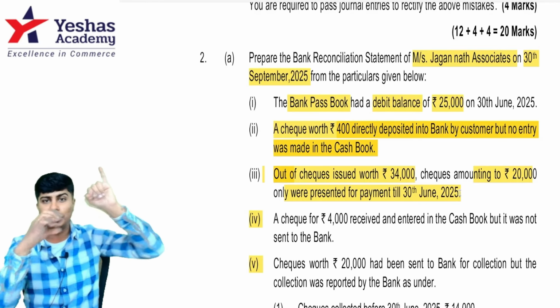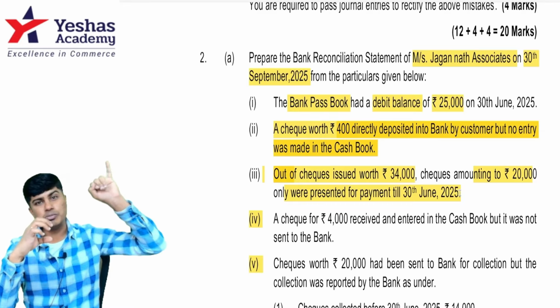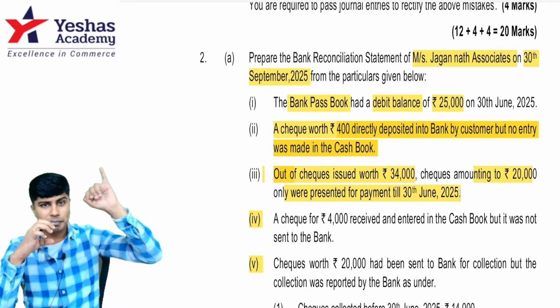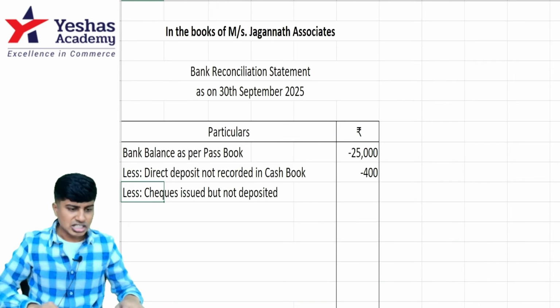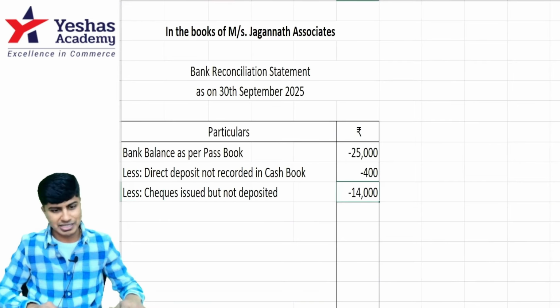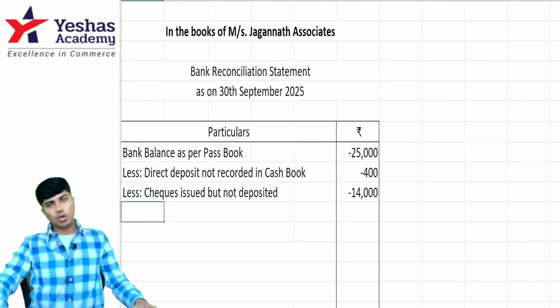There's a difference of 14,000. This difference, the passbook has not decreased. I have to make changes in the passbook. I have to deduct such 14,000. I will write less: cheques issued but not deposited by my suppliers, 14,000. Let's now go to the next item.